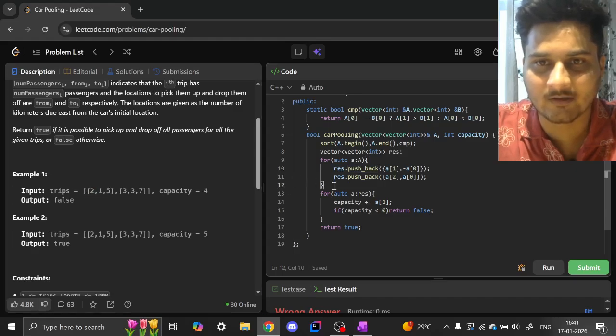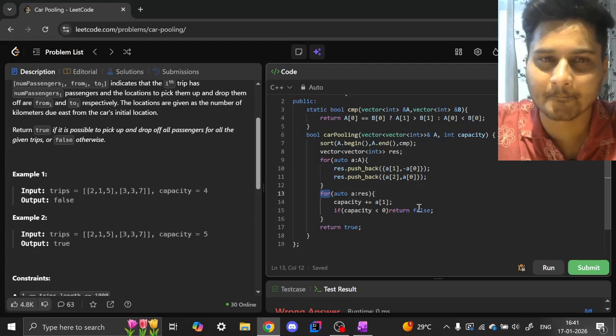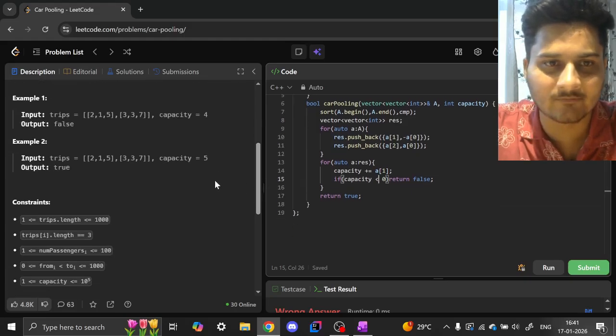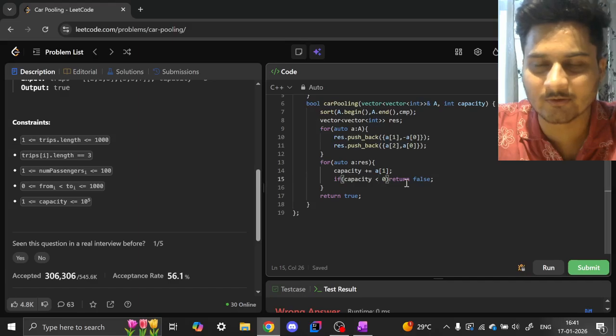We have our result nicely done, and then we have this thing auto a in result. It's going to be 1 comma minus 2, right? So capacity plus equals a of 1, and then if capacity is negative we return false, otherwise we return true. I think for the most part this is going to work.